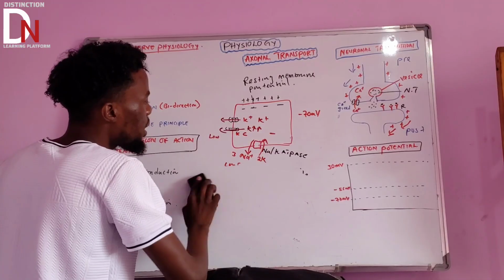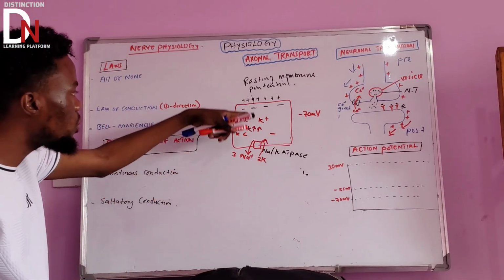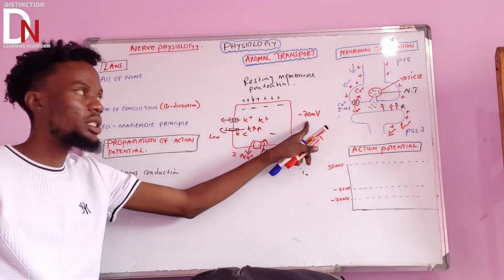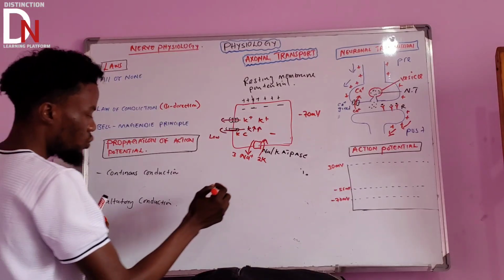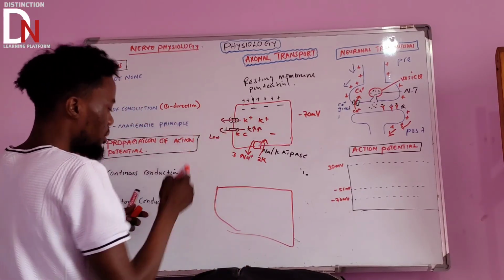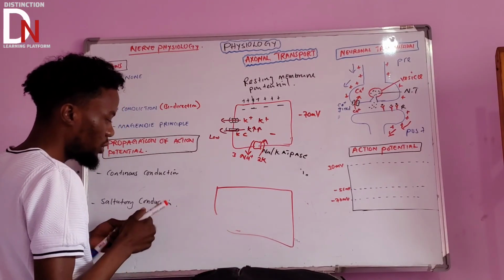So now, since we've understood the reason why it is negative inside, if we try now to measure everything, we're going to have negative 70 millivolts. Now, let's do another cell. So this is all about the resting membrane potential. Now let us understand the action potential.